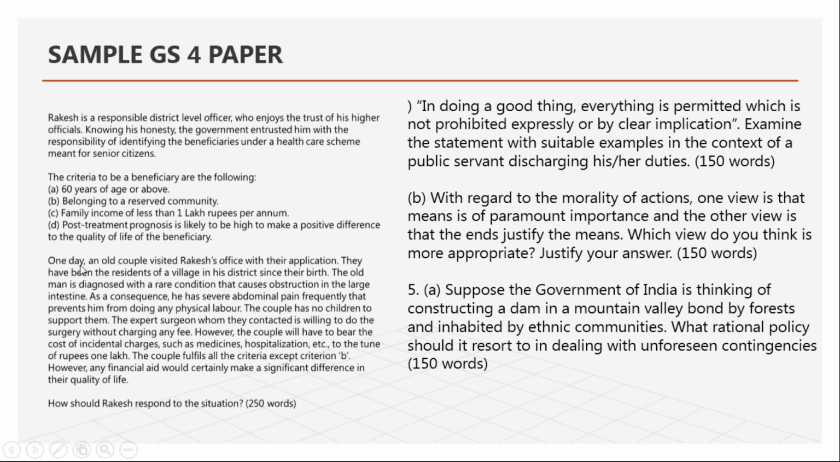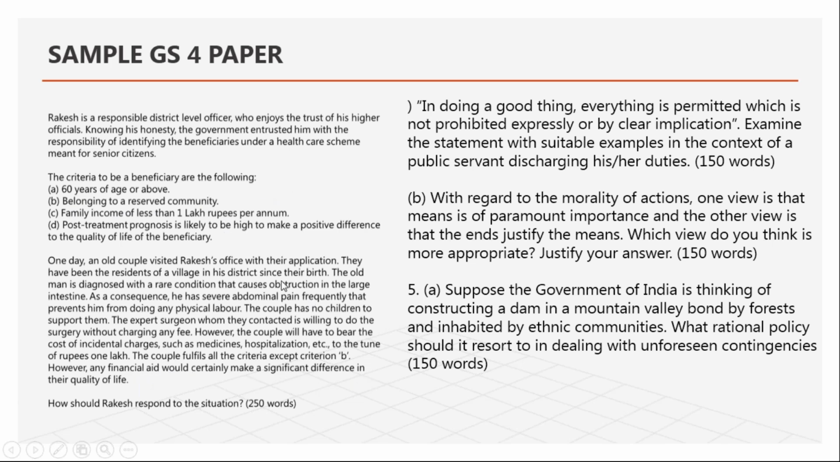Now they have given the case study that one day an old couple visited Rakesh's office with their application. They had been residents of a village in the district since their birth. The old man is diagnosed with a rare condition and, as a consequence, has severe abdominal pain. The couple has no children. The couple will have to bear the cost of incidental charges such as medicine, around 1 lakh rupees. The couple fulfills all the criteria except criteria B, that is belonging to a reserved community. However, any financial aid will certainly make a significant difference.